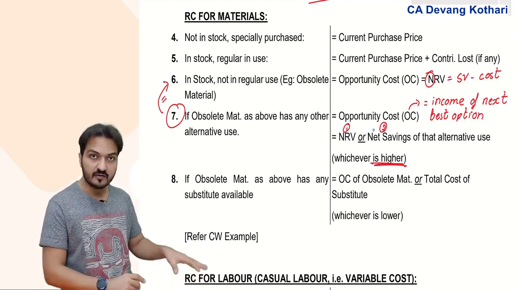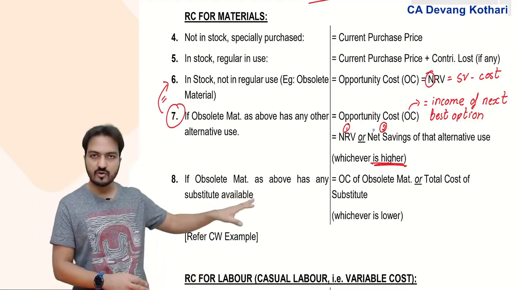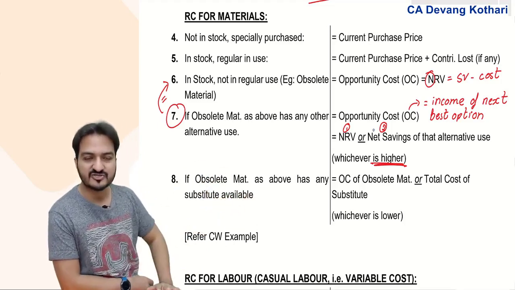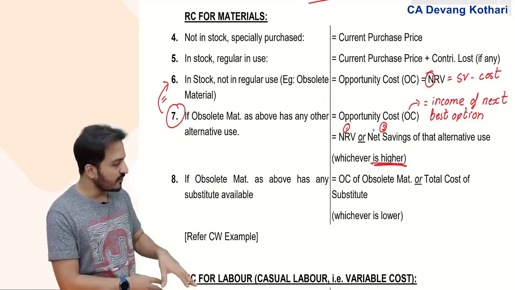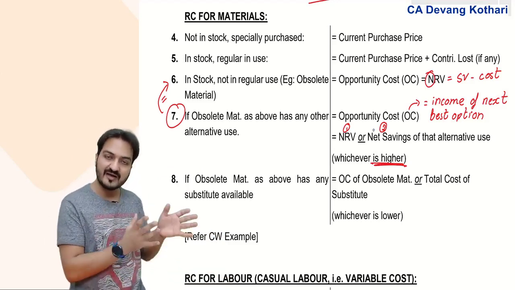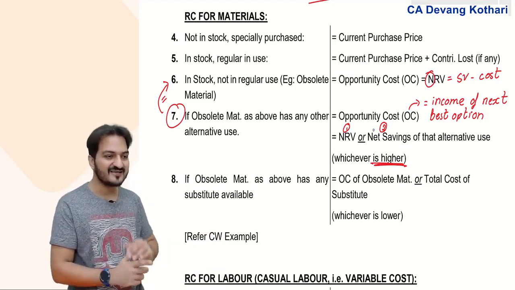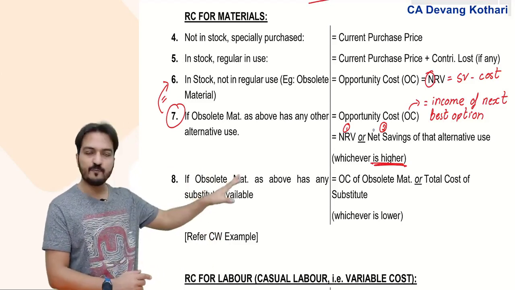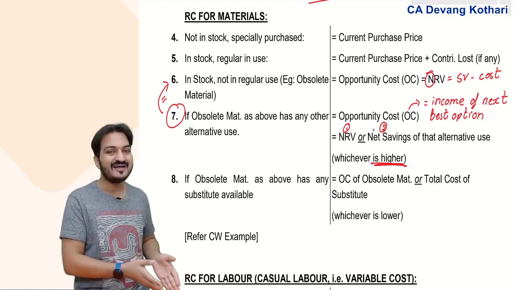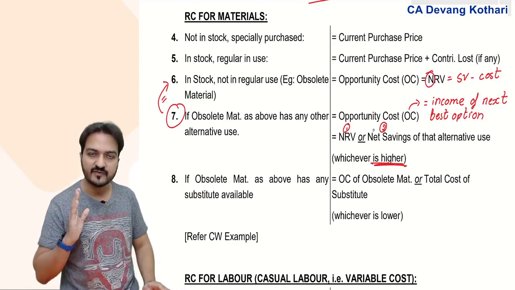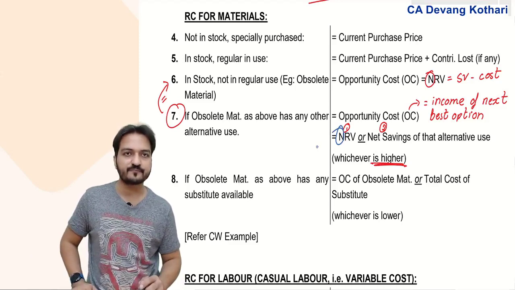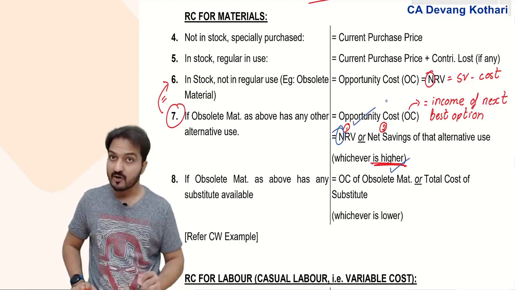If this obsolete material is used in place of other goods, then it will save the purchase cost of that other goods. The other goods' purchase cost was 100 rupees. But for using obsolete material in place of other goods, I will have to incur, say, 10 rupees cost on that obsolete material. Then my net savings will be 100 rupees purchase cost saved minus 10 rupees cost incurred on this obsolete material. Net savings is only 90 rupees. So you take net savings just like you take net realizable value here. Whichever is higher becomes your opportunity cost.